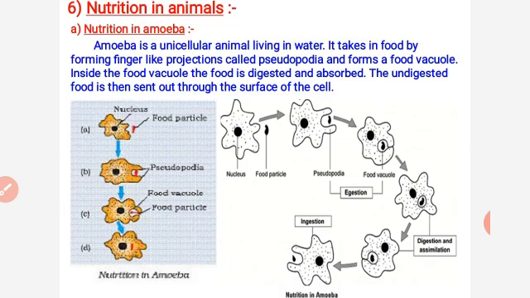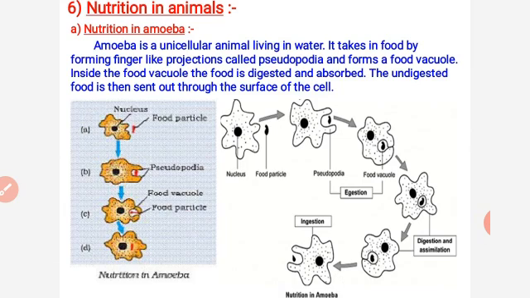You can see the various diagrams showing how amoeba intakes the food, how it digests the food in its food vacuole, which is like a temporary stomach, and how it absorbs and egests out the food after the digestion. Now we are going to read the theory content of this PDF.